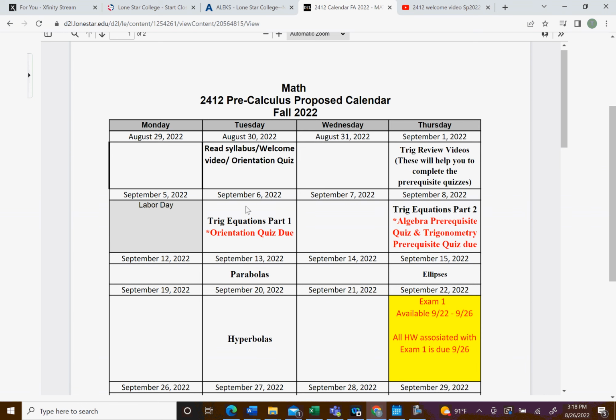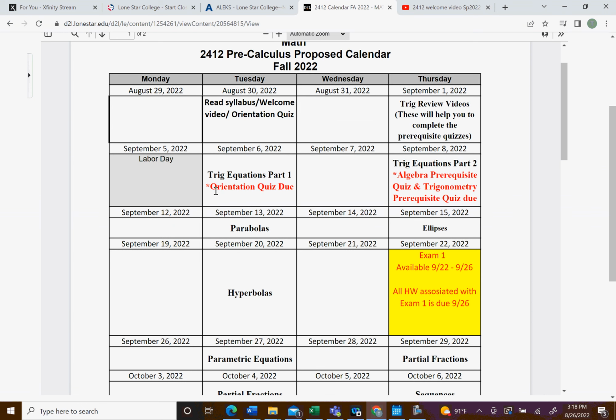The deadline to take the orientation quiz will be September 6th. So hopefully you take it right away, but I give you until September 6th. The prerequisite quizzes, I believe there are 2 of them, we'll look at those in a minute. Those need to be done by September 8th. All the unit homework I put due on the day of the exam, the last day to take the exam.